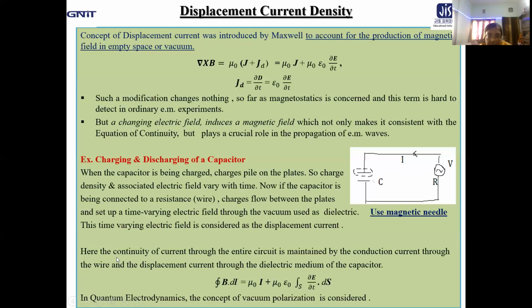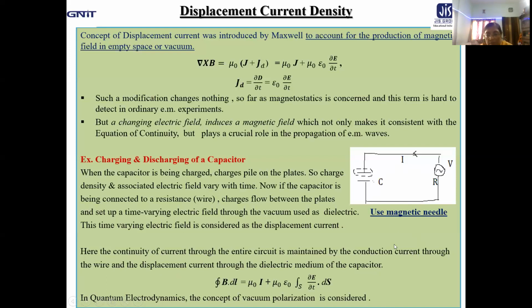That means here the continuity of current through the entire circuit is maintained by the conduction current through the conducting wire and by the displacement current through the dielectric medium of the capacitor, here used as vacuum.